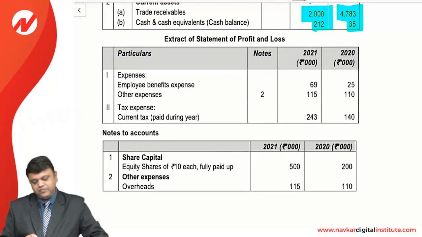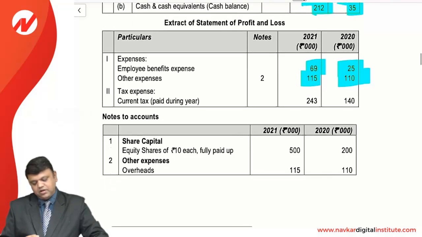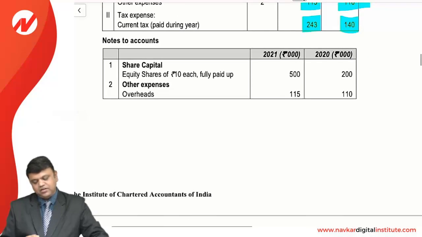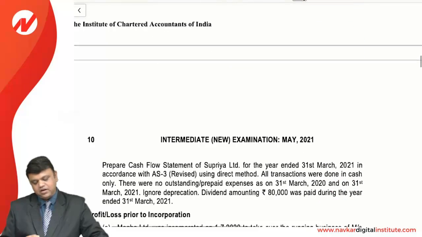First of all, on the expense side, employee benefit expense 25 earlier, now 69,000, other expense 110, now 115. On the tax side, current tax paid during the year, that is 140, now 243. Share capital, if we find in the notes to accounts, that is 200, now 500. Other expense, that is overheads, 110 to 115.